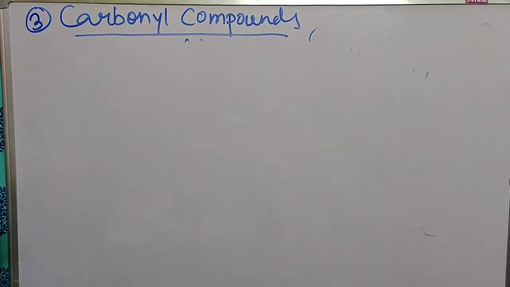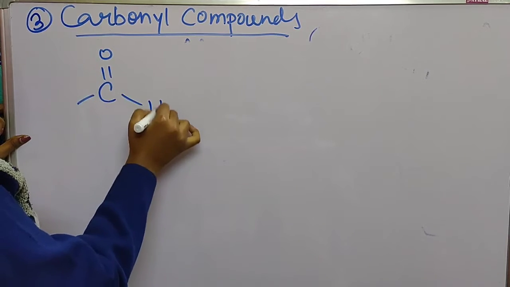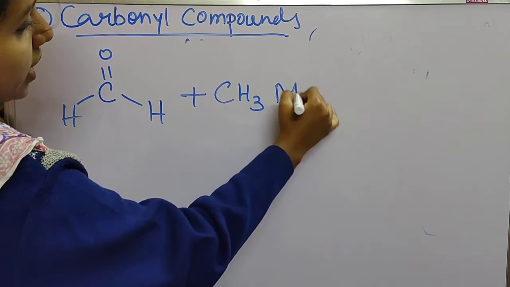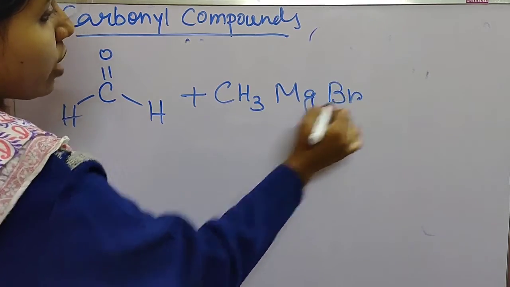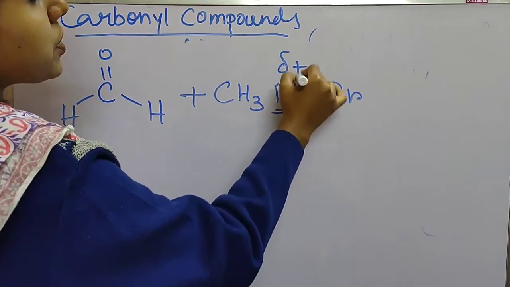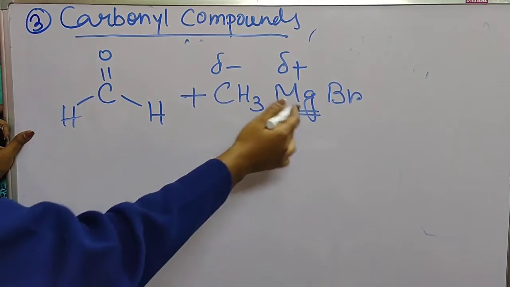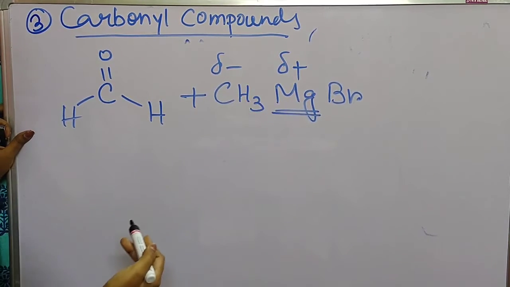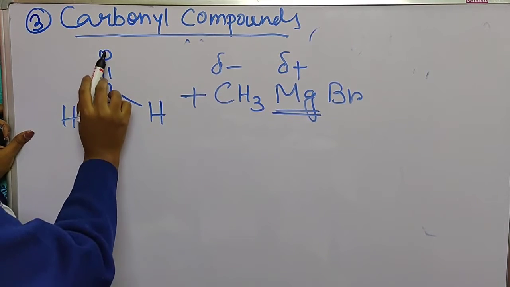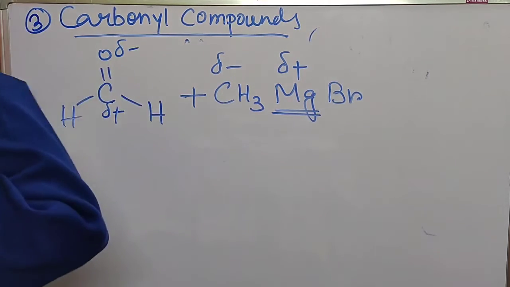So first we will see the reaction of Grignard reagent with formaldehyde. Formaldehyde means C double bond oxygen and hydrogen on both sides, plus CH3MgBr. Now again we have to check the positive and negative charge. Magnesium is a metal, so always positive. So that carbon will be negative in comparison to magnesium, since in comparison to metal it is less electropositive, that's why it has a partial negative charge. Now, between carbon and oxygen, carbon has a positive charge and oxygen has a negative charge.